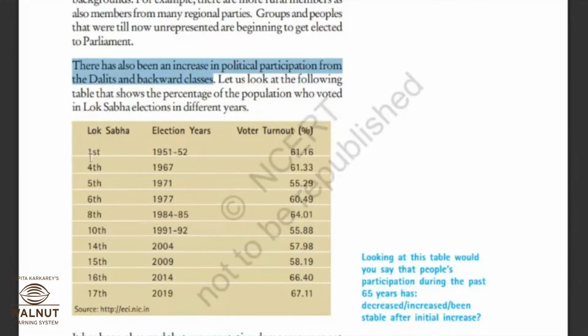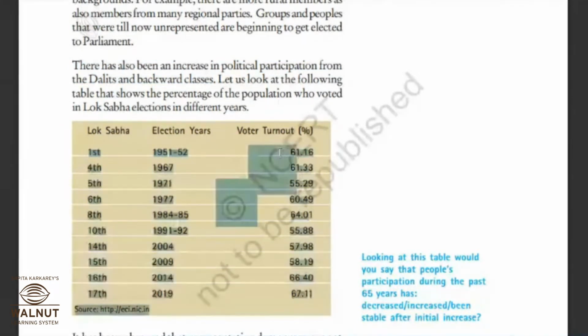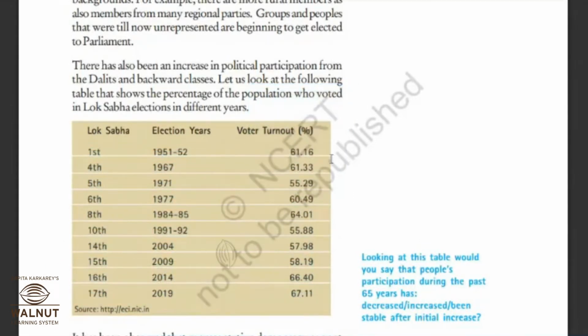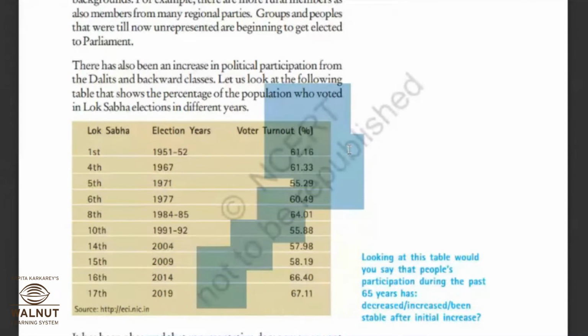Okay, in the first Lok Sabha election which was held in 1951-52, what was the percentage? It is only 61.16%. Only those people voted. Means if you count it out of 100, only 61 voted. The remaining number of people, they didn't participate in the process of election.